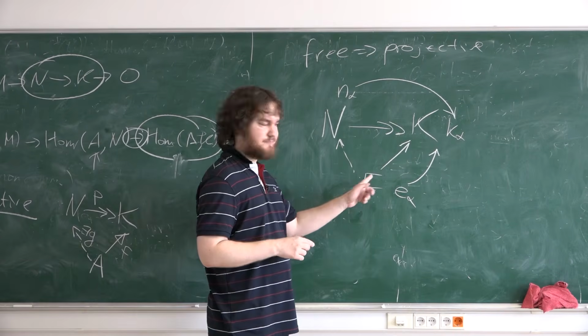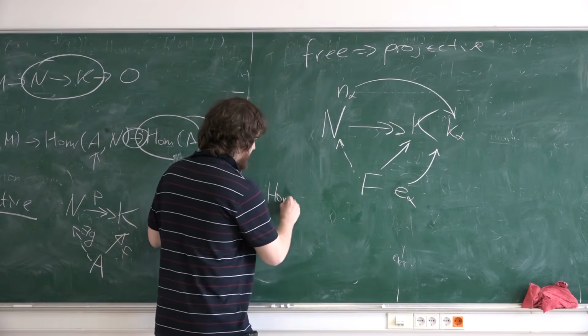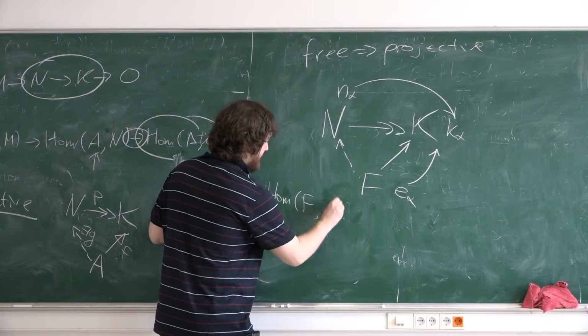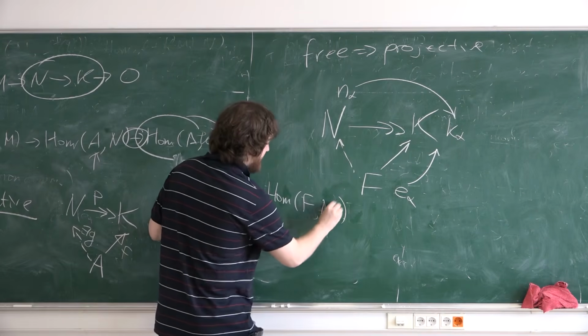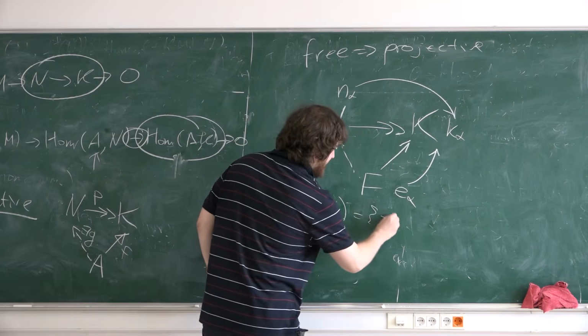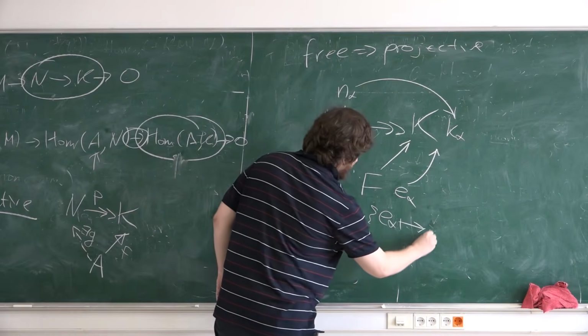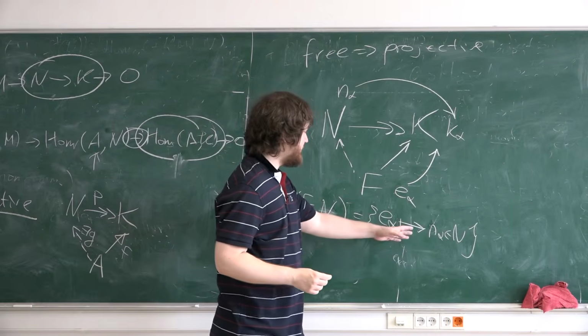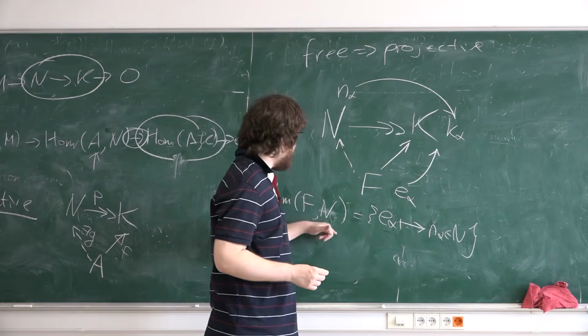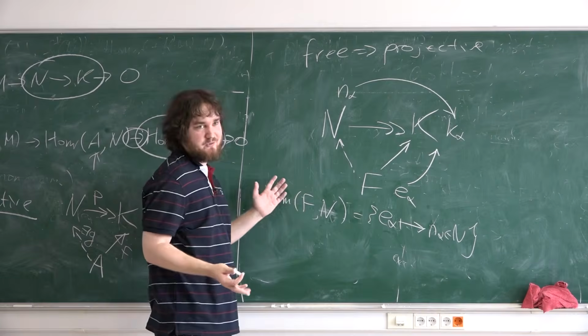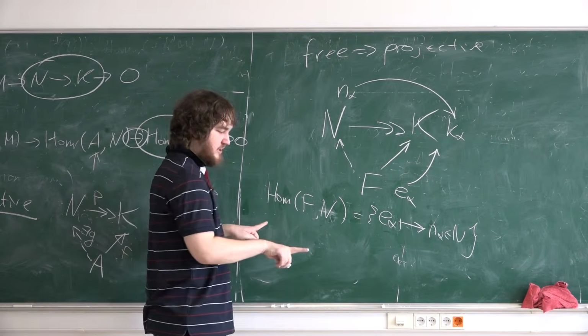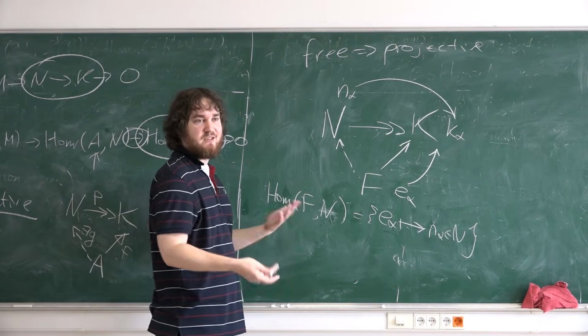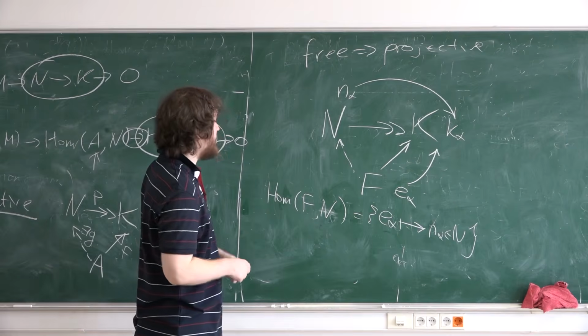Yes, okay. Hom from F to N is the same thing as functions from the basis to N. If you have some function on the basis, then you can uniquely extend this to a homomorphism from the free module, by extending to linear combinations of the basis with R coefficients.